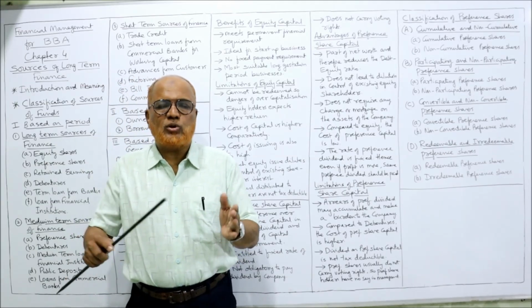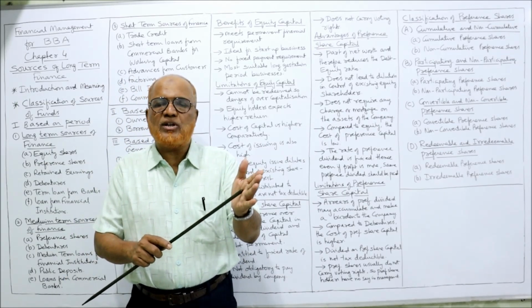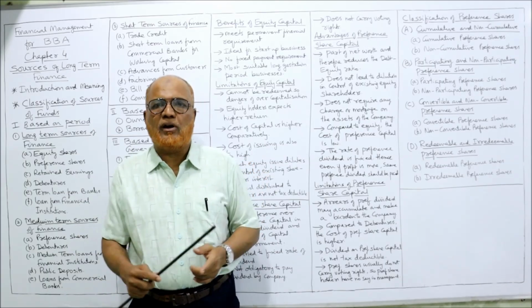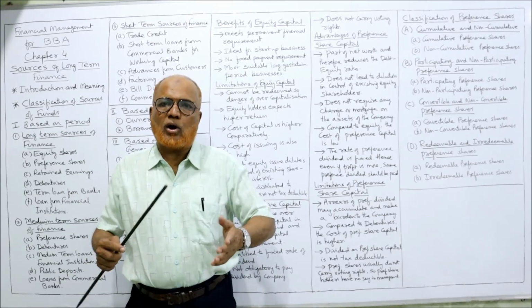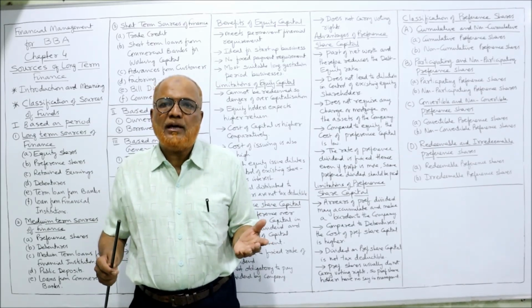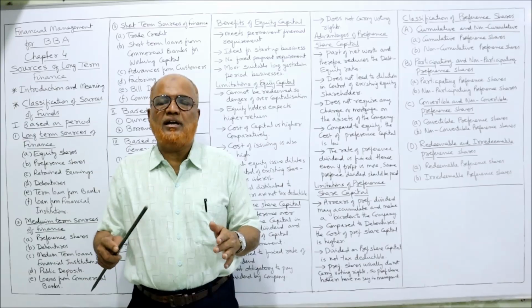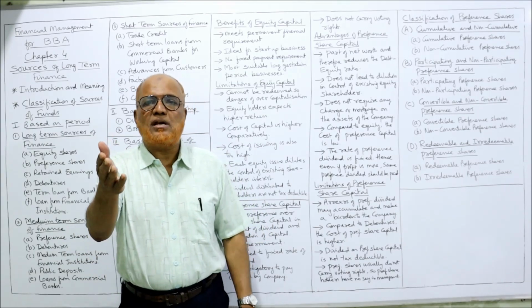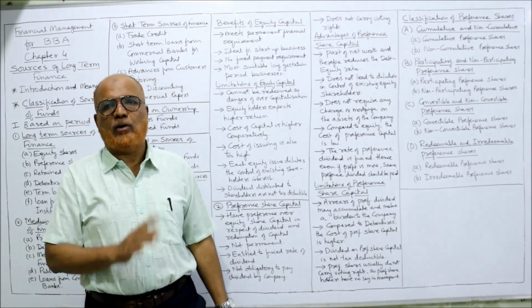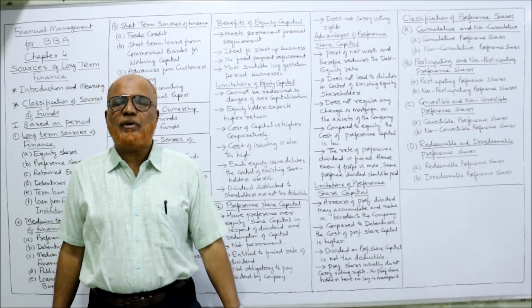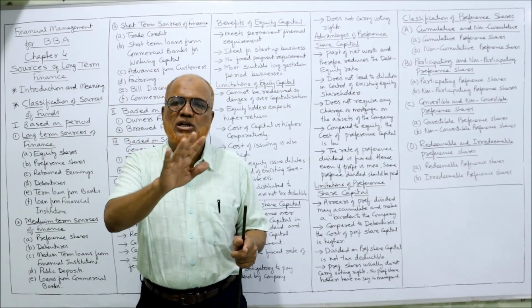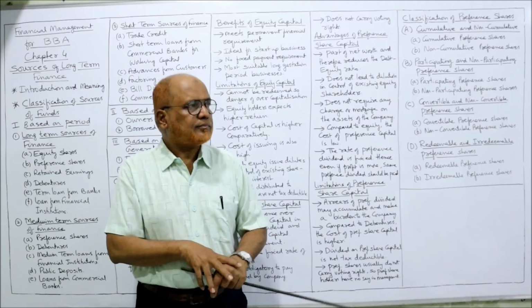Just like at the time of issue, the company has specified these preference shares can be converted into equity shares after a period of 5 years. If it is optional, the shareholder has to decide whether to convert or not. If it is mandatory, the preference shares have to be converted into equity. But non-convertible preference shares will never be converted into equity shares. They will always remain preference shares.